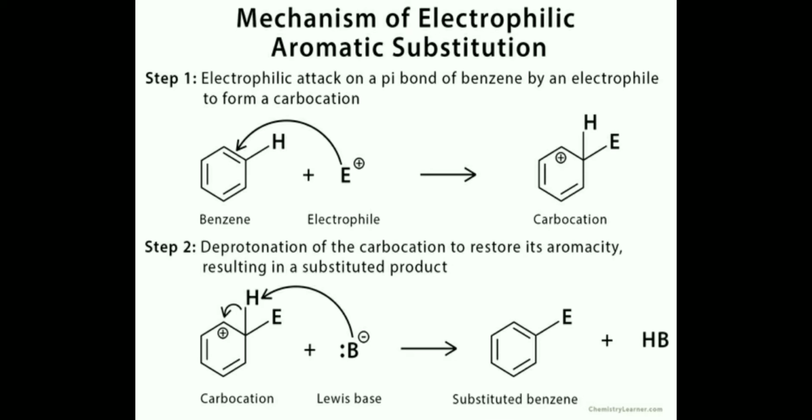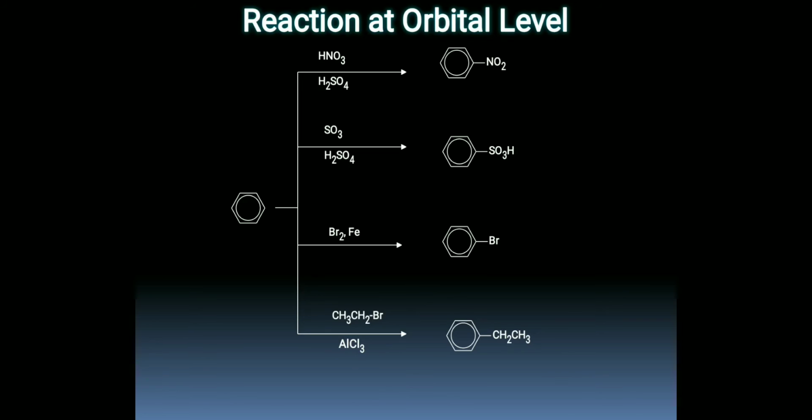Step 1 is electrophilic attack on the pi bond of benzene by electrophile to form a carbocation, and the second step is deprotonation of the carbocation to restore its aromaticity, resulting in a substituted product. So this is the reaction at orbital level.